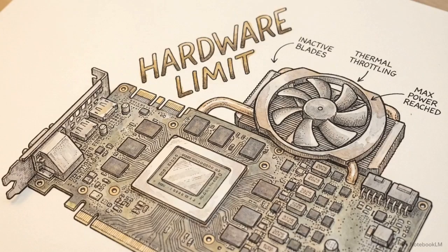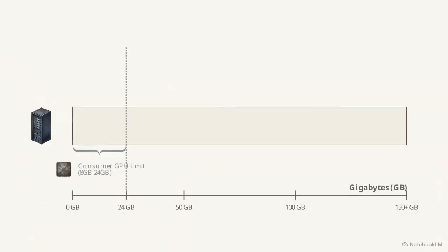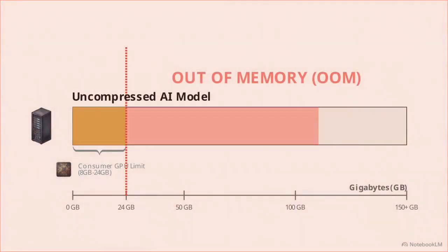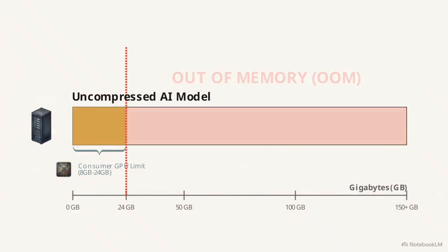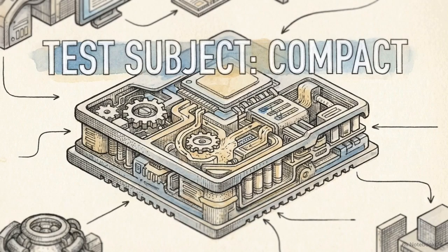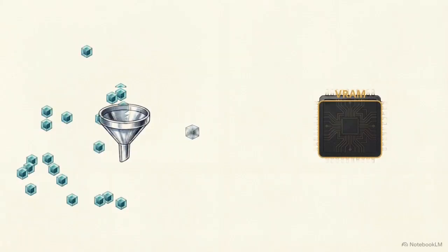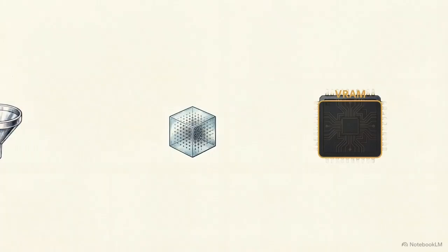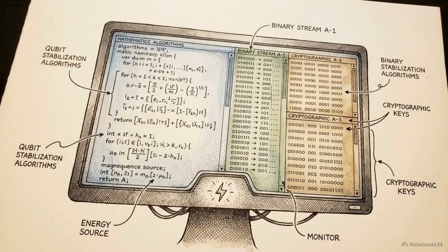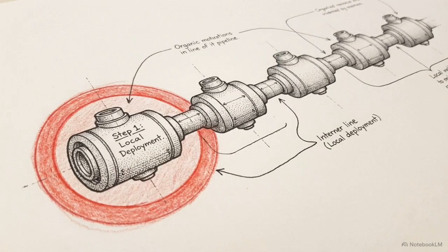Even with updated software, the physical hardware creates a bottleneck, specifically video RAM or VRAM. Uncompressed AI models often require hundreds of gigabytes of memory, far exceeding the 8 to 24 gigabytes found on most consumer graphics cards. To bridge this gap, we are testing the Gemma 4 variant with 4 billion parameters. To function on edge devices, the model's data must be compressed until it fits within the strict memory limits of the GPU. This compression process is known as quantization, and it is the first mechanical step in local deployment.